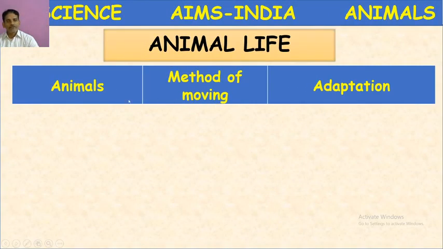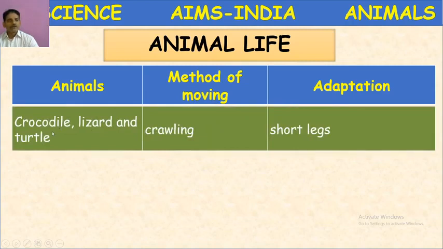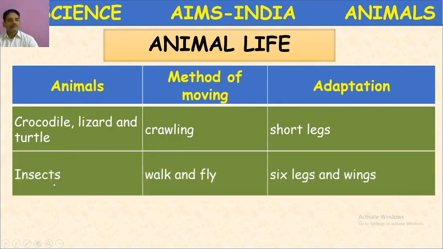animals, method of moving, continuation. Crocodile, lizard, and turtle also show slow movement, crawling. They possess short legs with sharp nails. They can move, and the movement is called crawling.